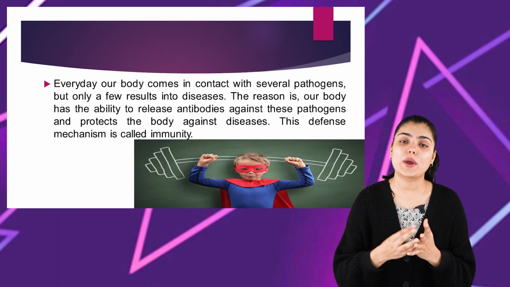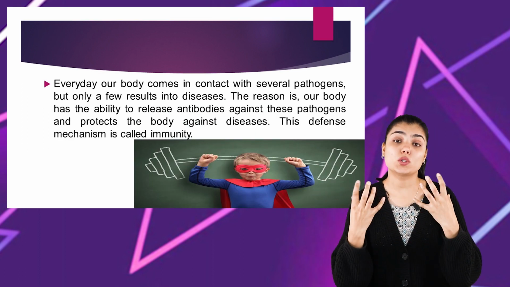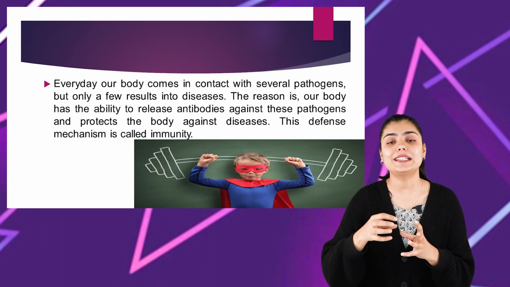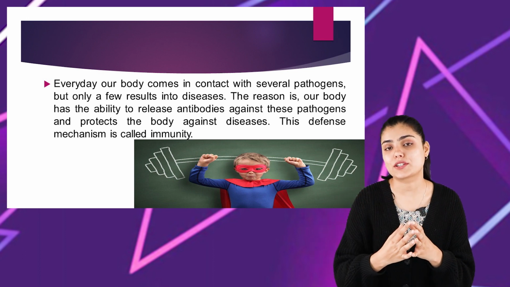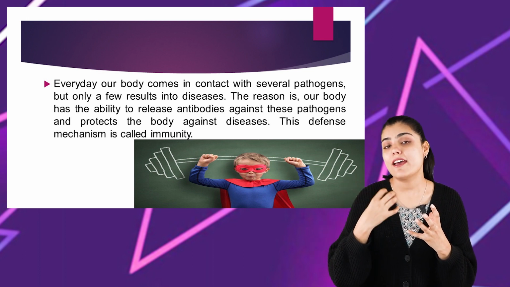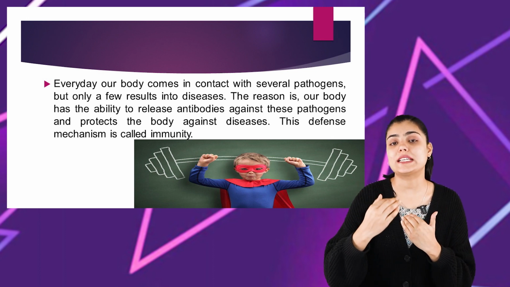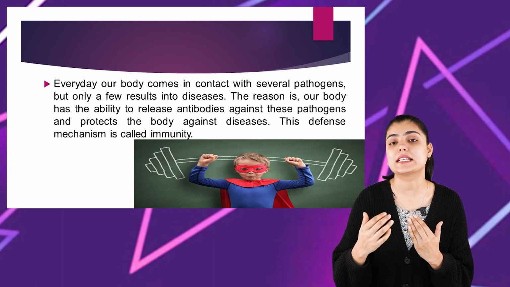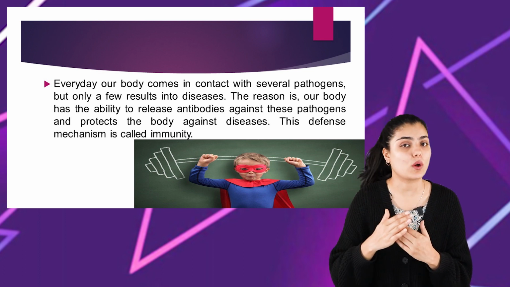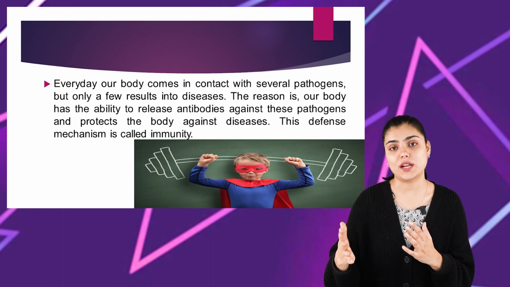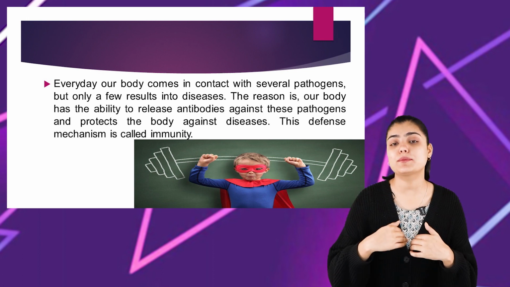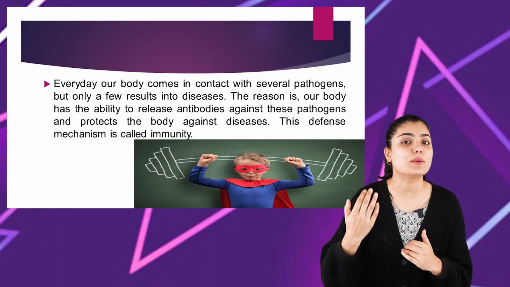The agent enters our body, and not just a single agent; there can be several different factors and forces that affect our body and cause illness. So as a host, the human body starts to develop resistance towards those microorganisms and their toxic products. That resistance developed by the host body is called immunity.